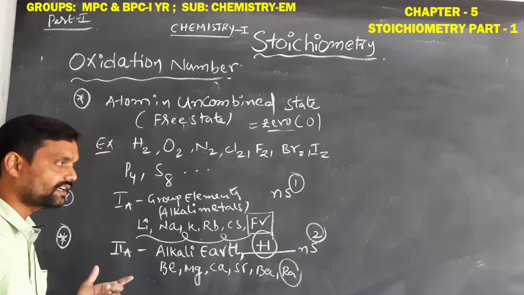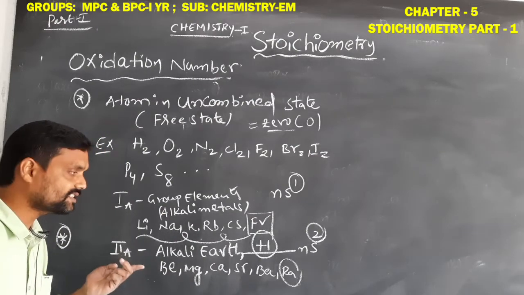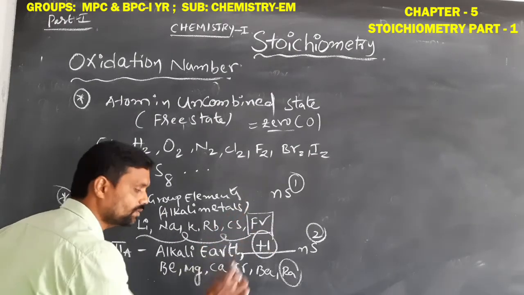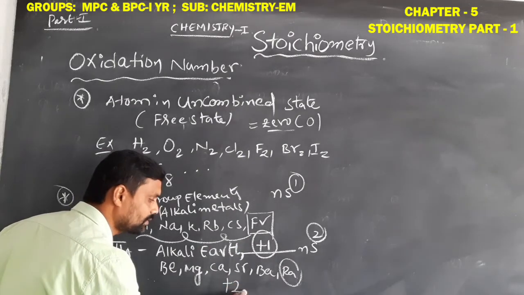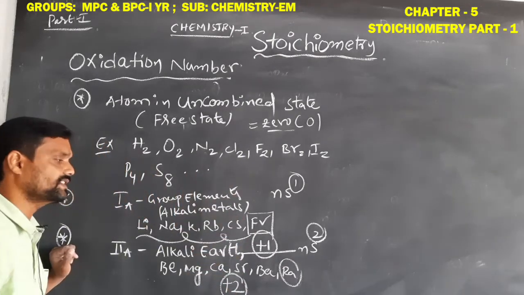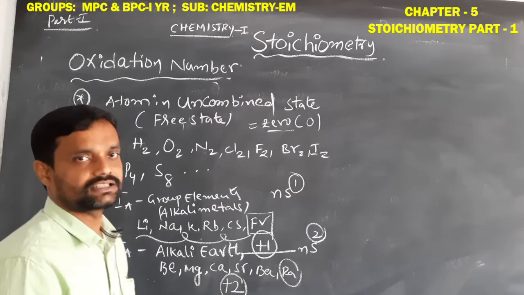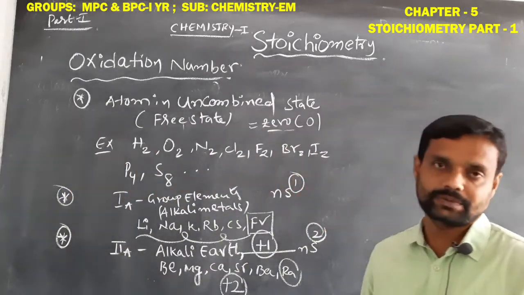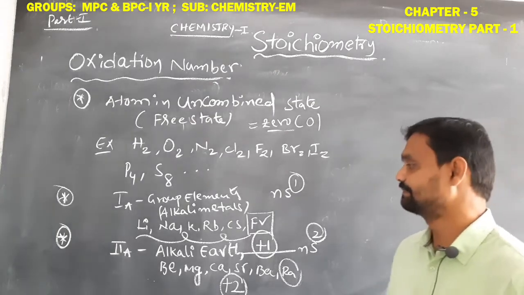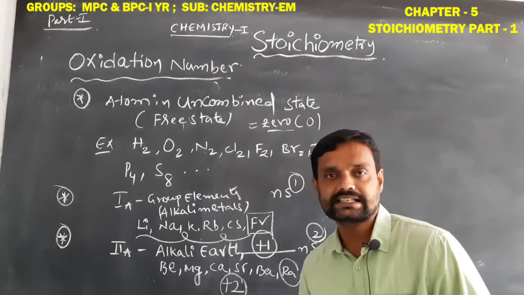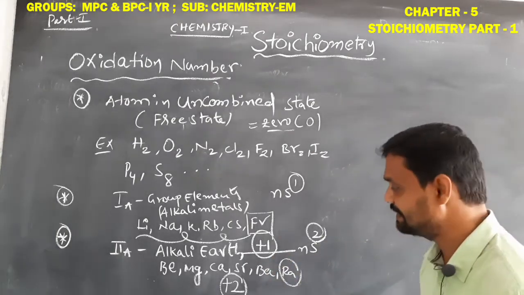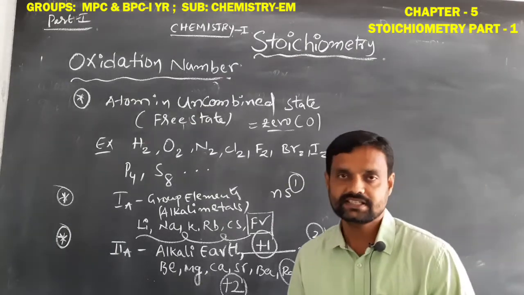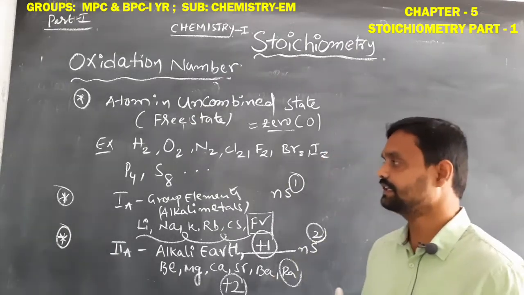So due to that, what is the constant oxidation number? +2. So alkaline earth metals always have an oxidation number of +2. We have to remember this when we see them in any compound.